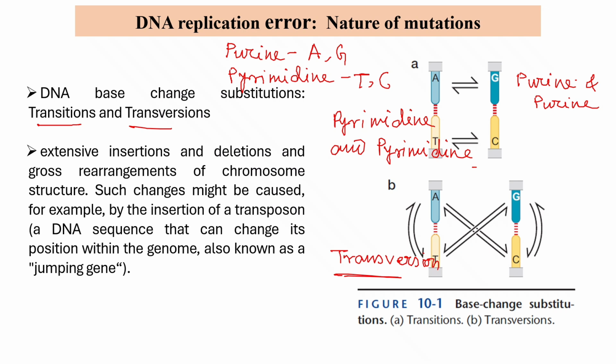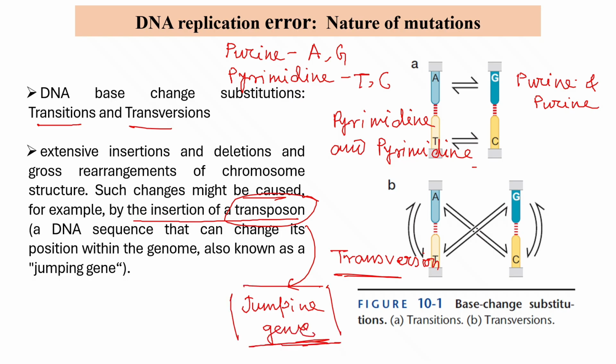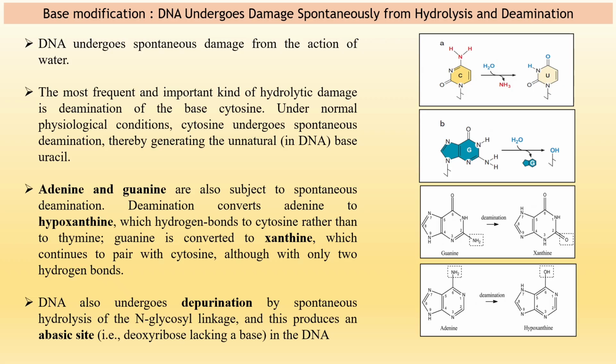In another way, extensive insertions and deletions and gross rearrangements of chromosome structure are found. Such changes might be caused by the insertion of a transposon, which is also called a jumping gene. This is another topic of molecular biology, called the transposable element, which I will discuss in later videos. DNA damage also occurs by base modification.